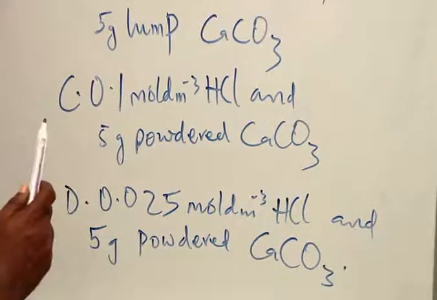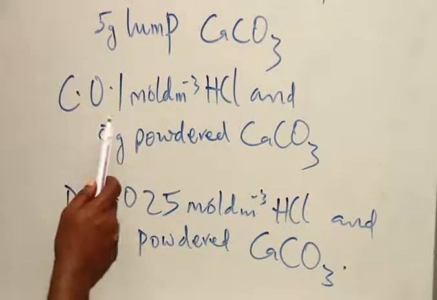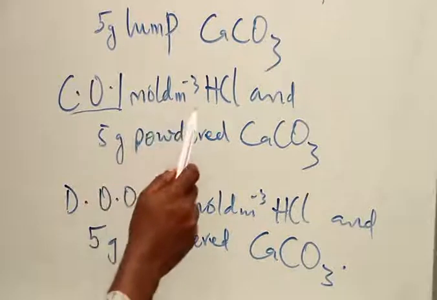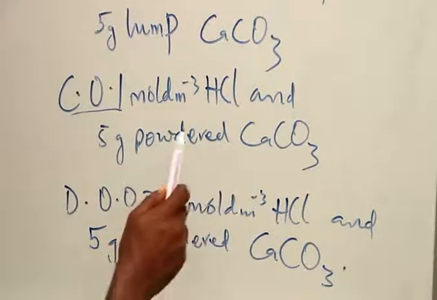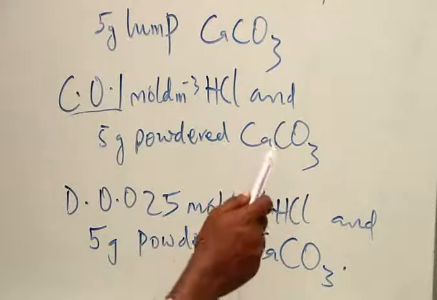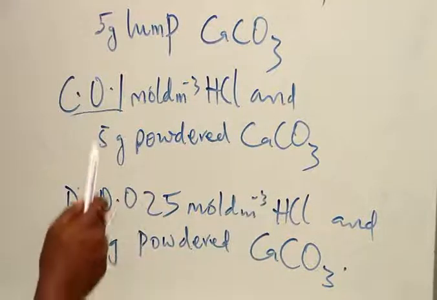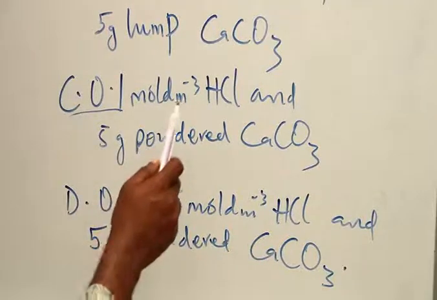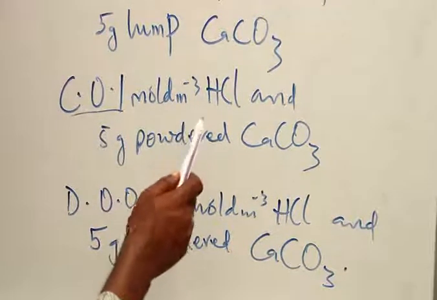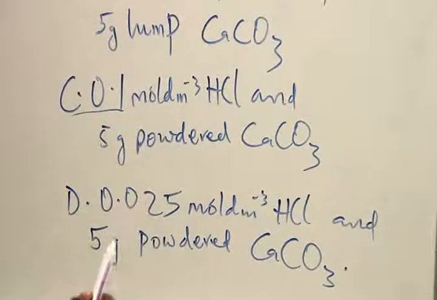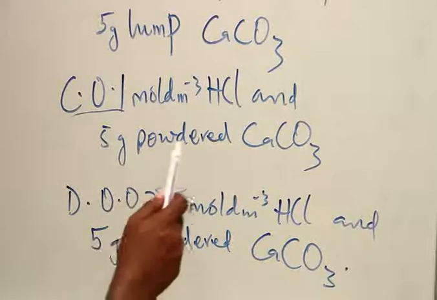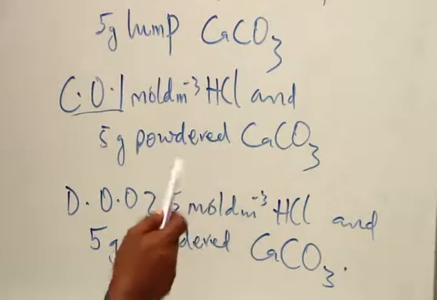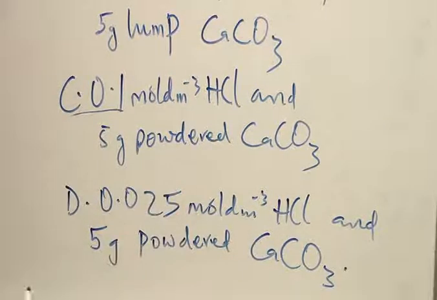The correct answer is option C, 0.1 moles per dm cube HCl and 5 gram powdered calcium trioxocarbonate(IV), because 0.1 moles per dm cube is the highest concentration of HCl out of the 4, and also 5 gram powdered calcium trioxocarbonate(IV) has a large surface area since it is powdered.